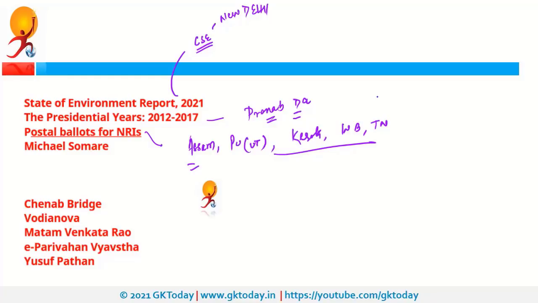Postal ballot means suppose you are in USA and you are from Tamil Nadu. Now elections are going to be in your state. So right now if you want to vote, you will have to come to India and you will have to vote in your constituency. But if postal ballots are announced, that means if this facility is allowed, then you will get a postal ballot electronically. Electronically means like you get a mail or email.